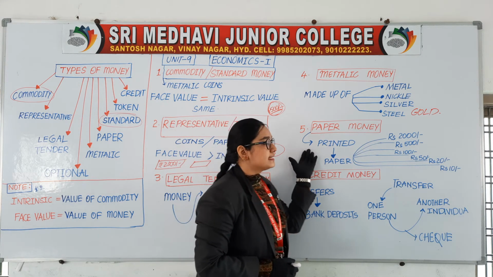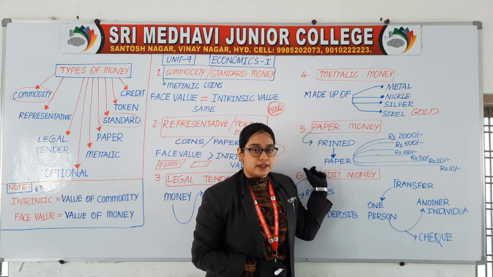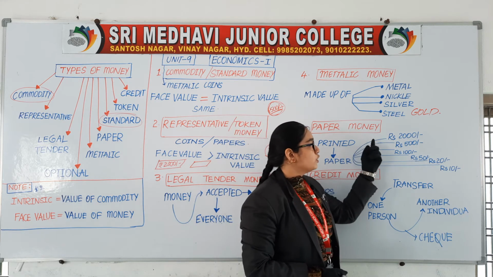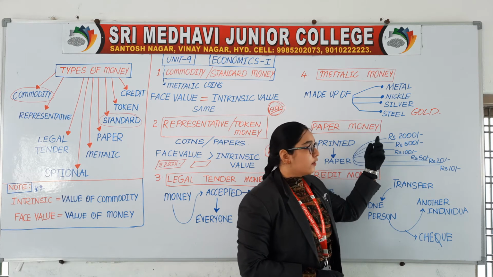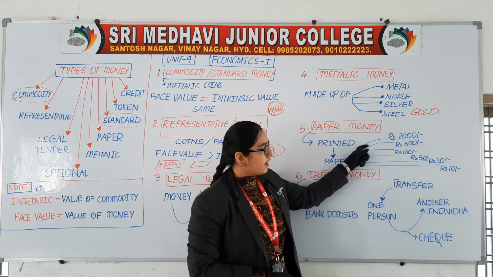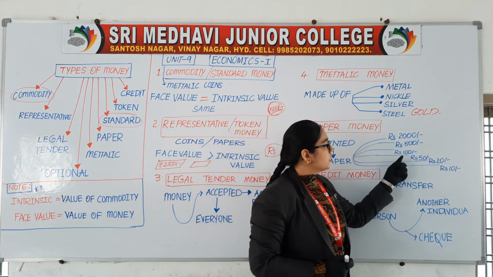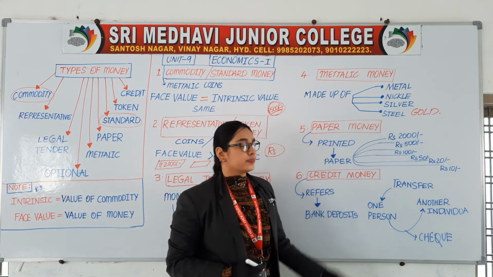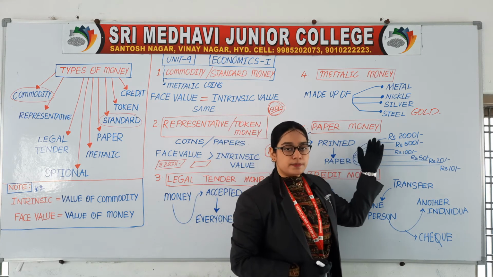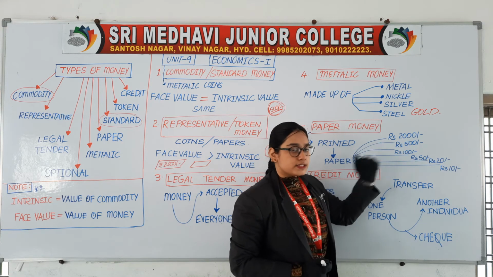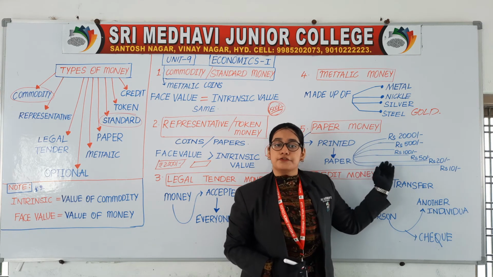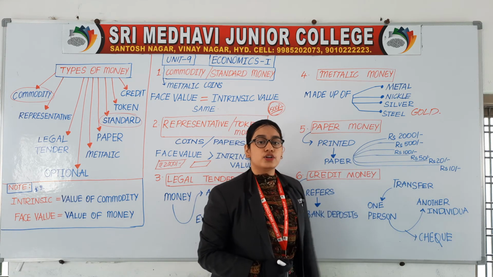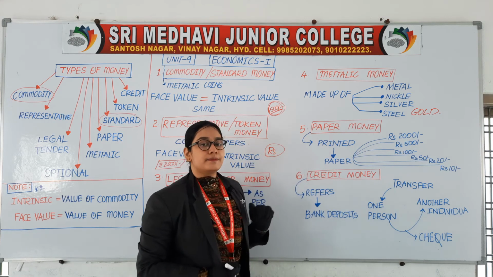Then the fifth point is paper money. Paper money is printed on paper, right? And we have notes of rupees of the denominations 2000, 500, 100, 50, 20 and 10. So we have a 2000 rupees note, 500 rupees note, 100 rupees note, 50 rupees note, and 20 and 10 rupees notes. So this is what paper money means.